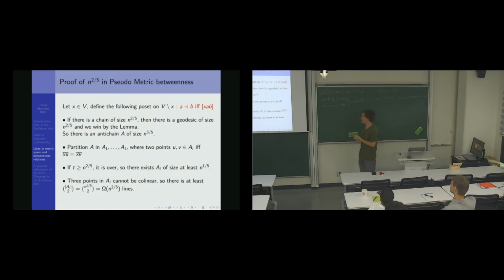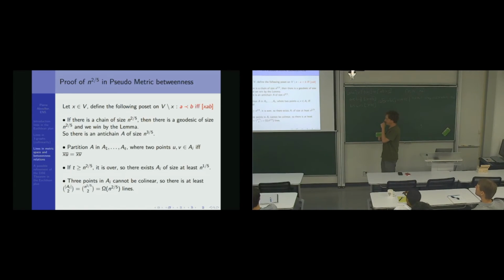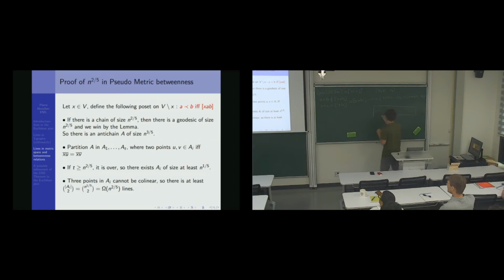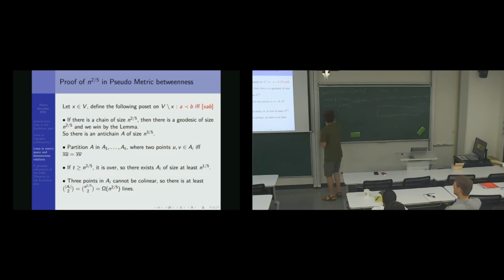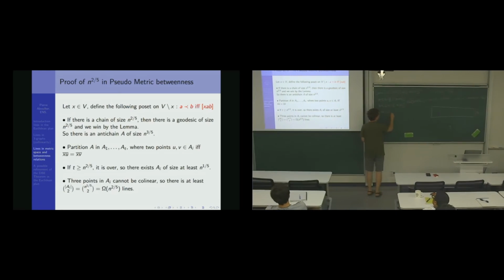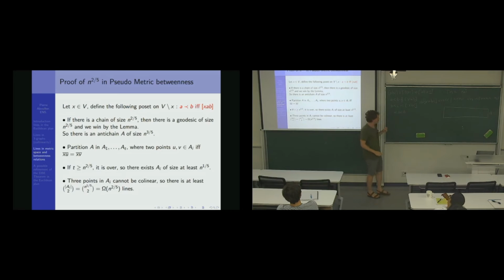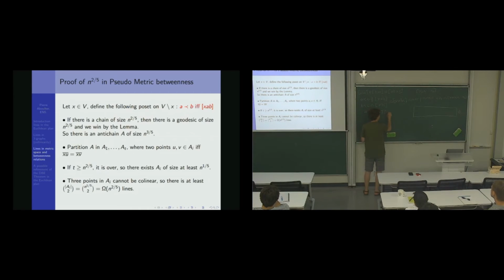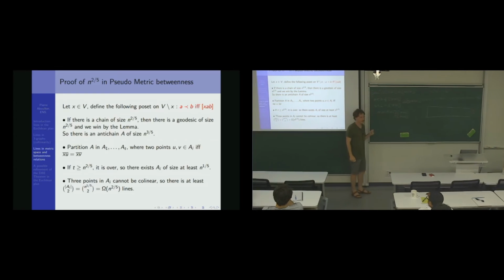Dilworth's theorem, exactly. So what does it mean to be in this long antichain? Let's draw it. This is A. If a and b are not comparable, say a and b are in my antichain, what does it mean? It means that I have neither xab nor xba, by definition.